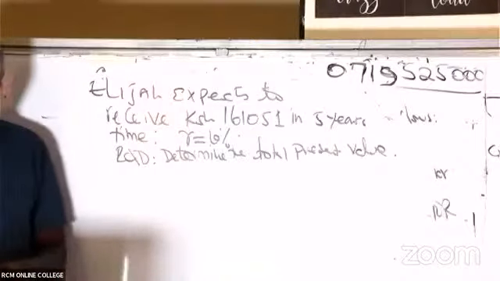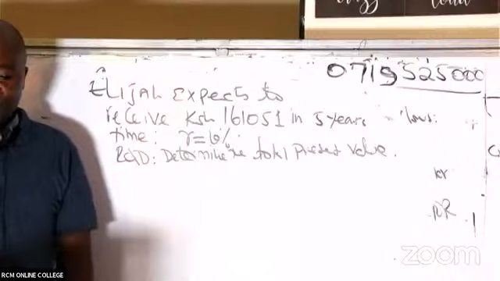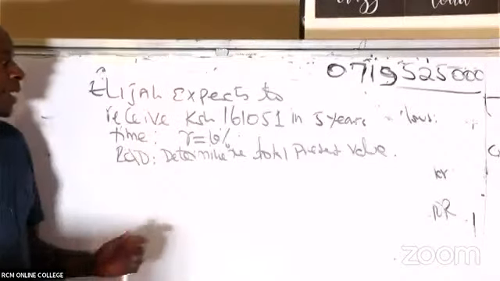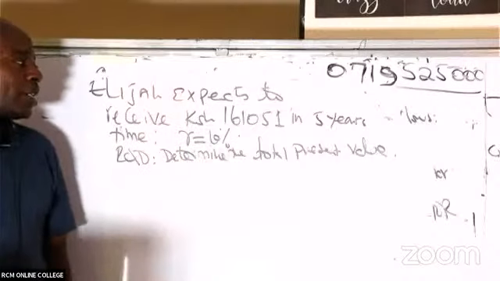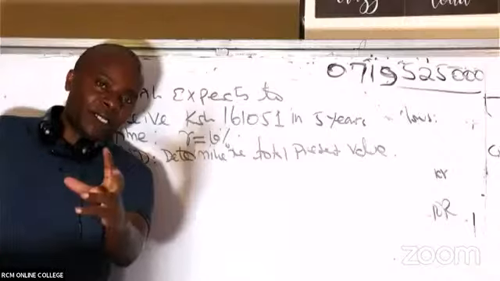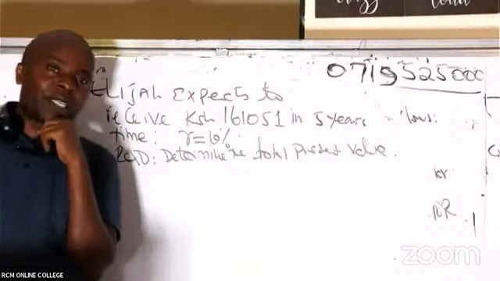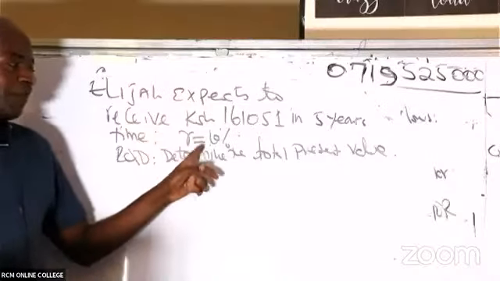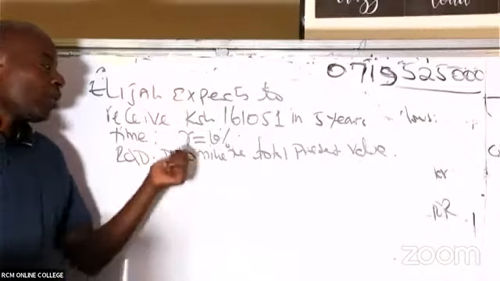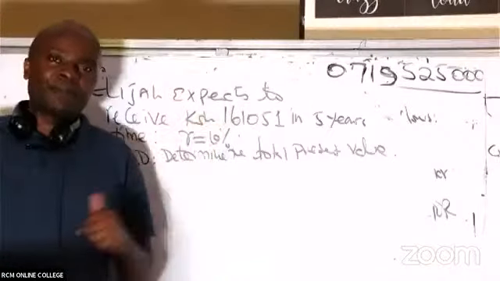Determine the total present value. So we have a situation here where Mr. Elijah expects to get Kenya shillings 161,051 coming to him as a block, just one-off return at the end of the 5th year. And the interest rate in this case is 10%. As we shall see later on, ladies and gentlemen, this will be called the cost of capital, the cost of not Elijah having this money today.